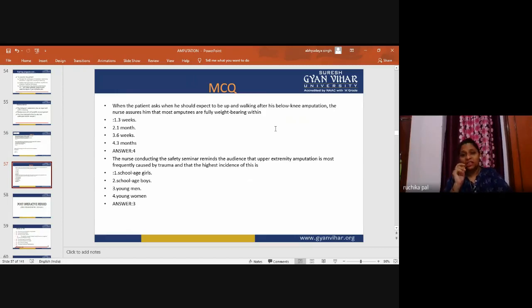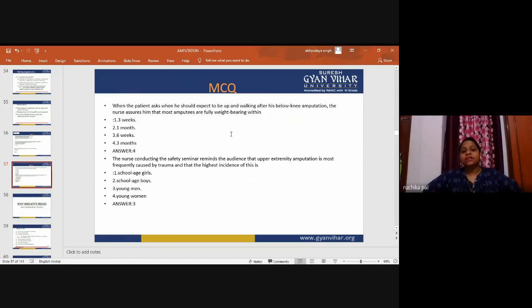Pre-gait training is given to the patient, but here we are asking about fully weight bearing. There is partial weight bearing. So when partial weight bearing is there, we will go for 3 months, as it completes strengthening exercises, gait training and other things. So the patient can go for walking. So fully weight bearing walking will be after 3 months.